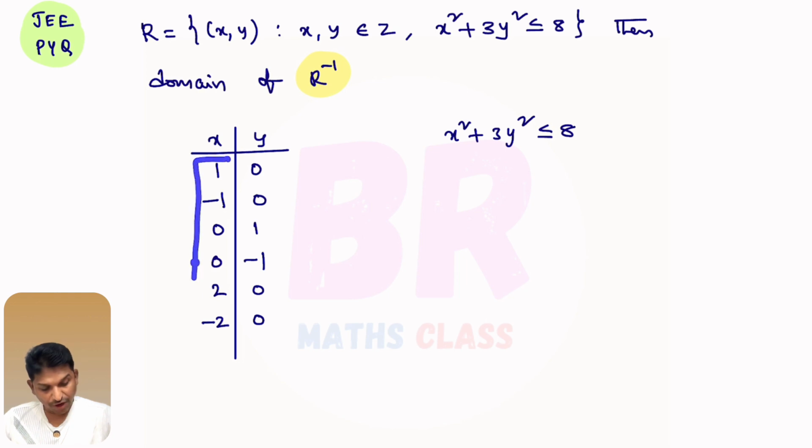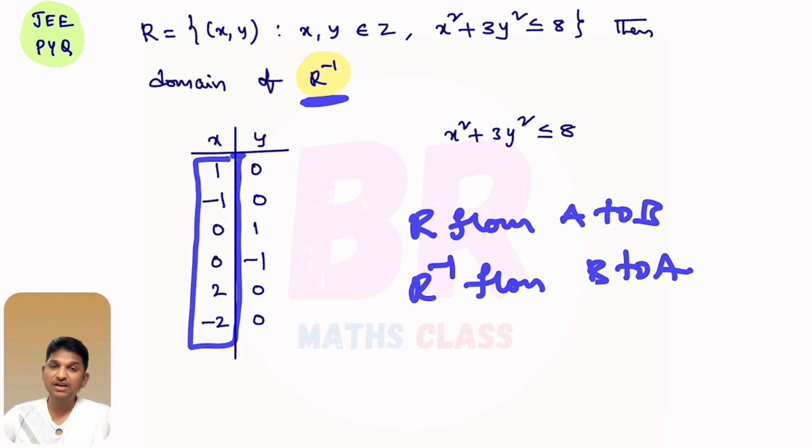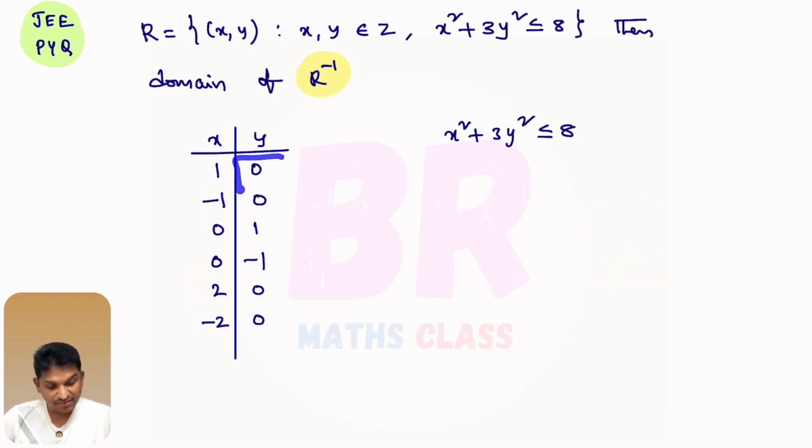See, domain of R, if they ask, we will write this 1, minus 1, 0, 2, minus 2, that is domain of R. If R is a relation from A to B, R inverse is a relation from B to A. So domain of R inverse they are asking, then these values are the set of all first elements of R inverse.